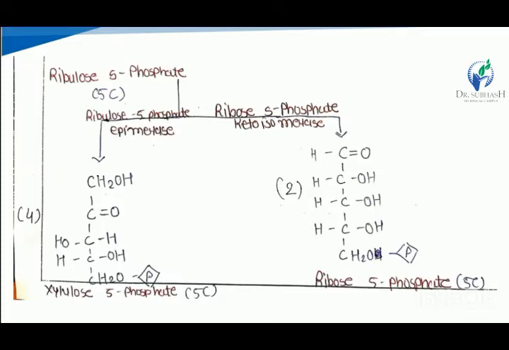Here is the reaction. In the oxidation phase, there is a formation of ribulose 5-phosphate, the 5-carbon monosaccharide. The ribulose 5-phosphate epimerase enzyme converts it to xylulose 5-phosphate, a 5-carbon monosaccharide. Here the ribose 5-phosphate ketoisomerase enzyme converts it to ribose 5-phosphate.